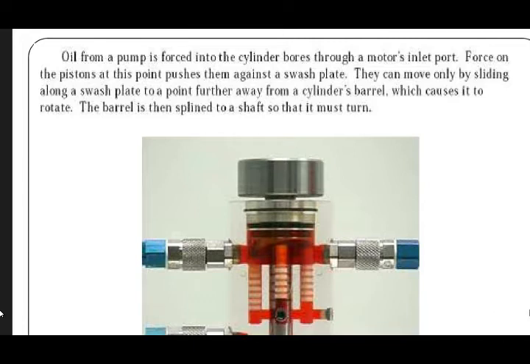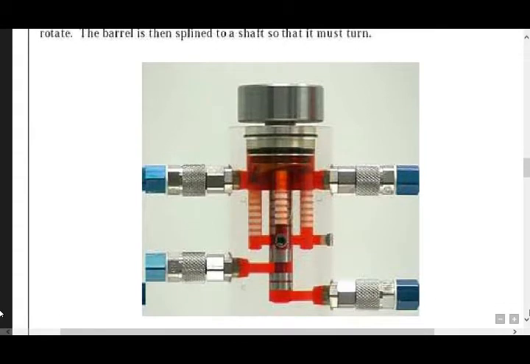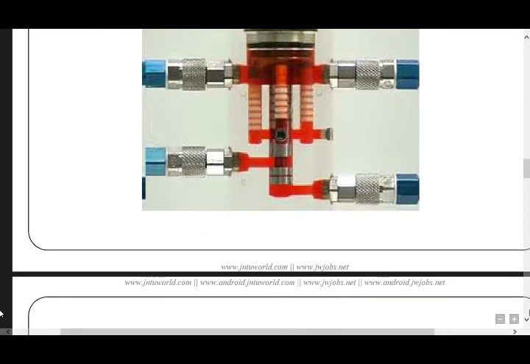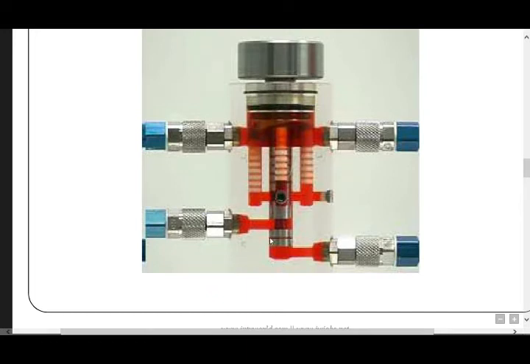Force on the pistons at this point pushes them against a swash plate. They can move only by sliding along the swash plate to a point further away from the cylinder barrel, which causes it to rotate. The barrel is then splined to a shaft that it must turn. In this figure you observe that as it turns, the spindles rotate.